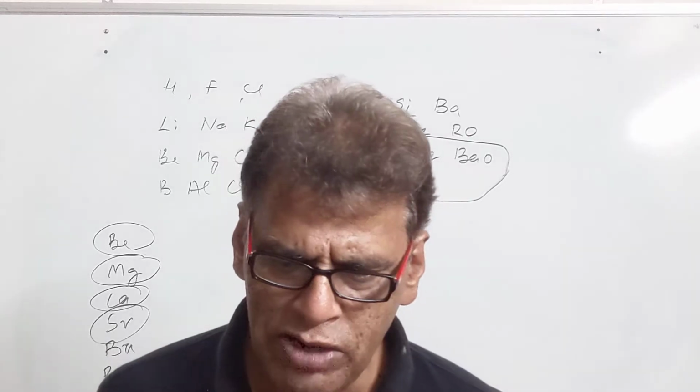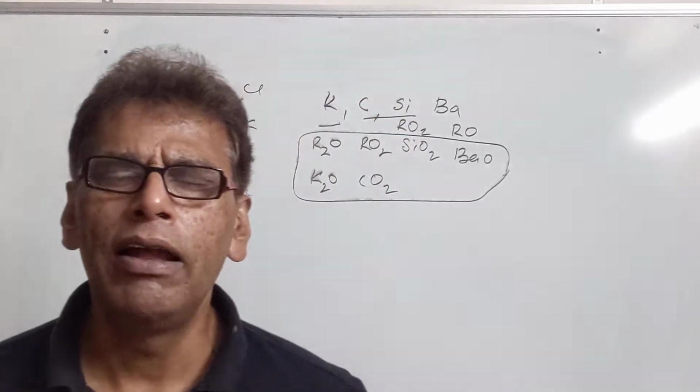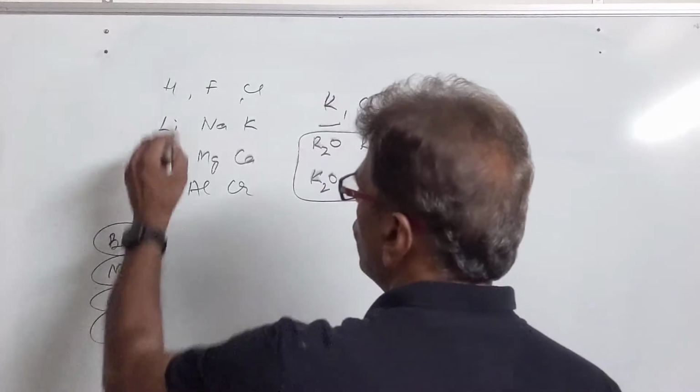Then name three elements which have a single electron in their valence shell. They are the elements of the first group, the alkali metals.